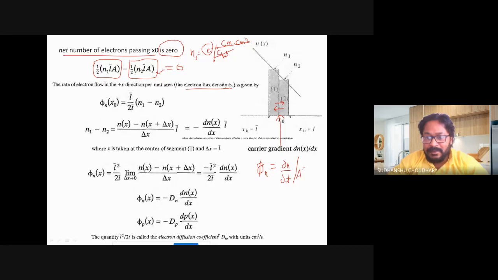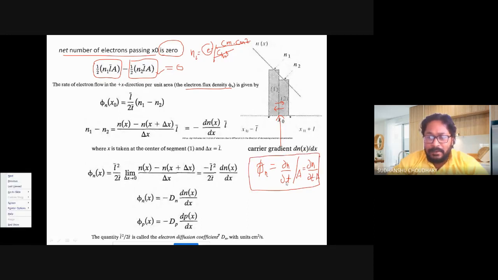That is del N by del T divided by A. This gives me the flux density of electrons, that is, the rate of electrons moving per unit area in any direction. Let us say we are considering the x direction.